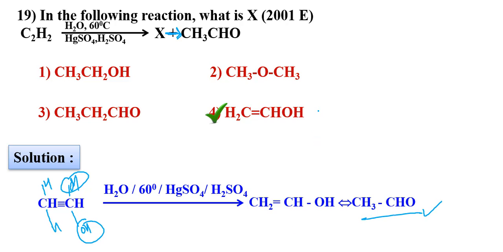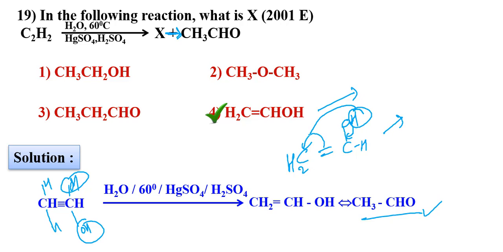So this is the enol. I am writing again this CH2 double bond CHOH. Okay, so whenever this sigma bond is shifted here, this pi bond shifting here, this hydrogen migrates to this carbon. So CH3 C double bond O H.